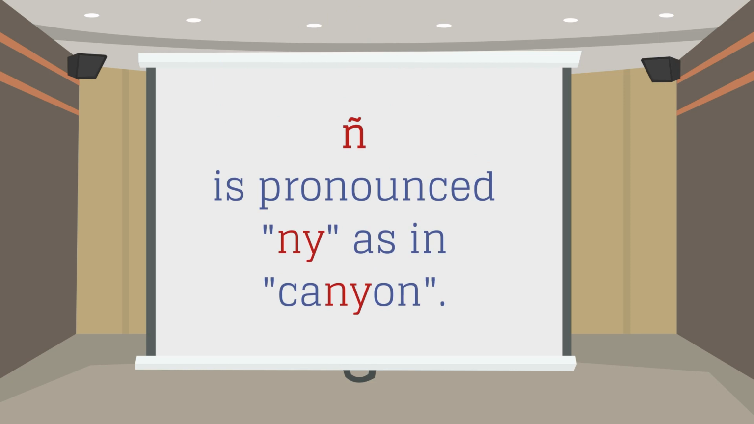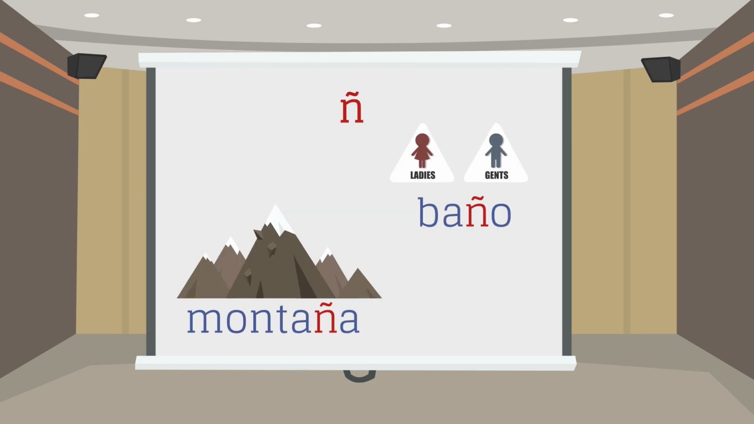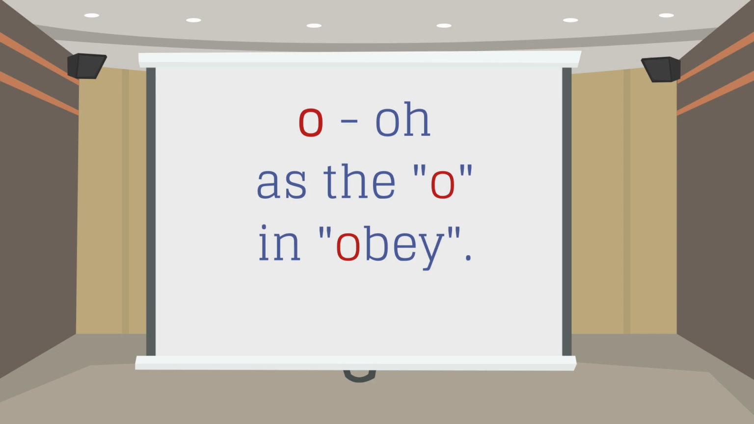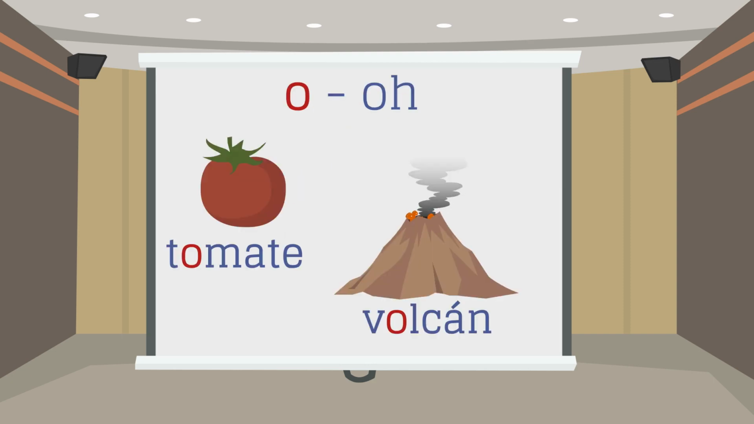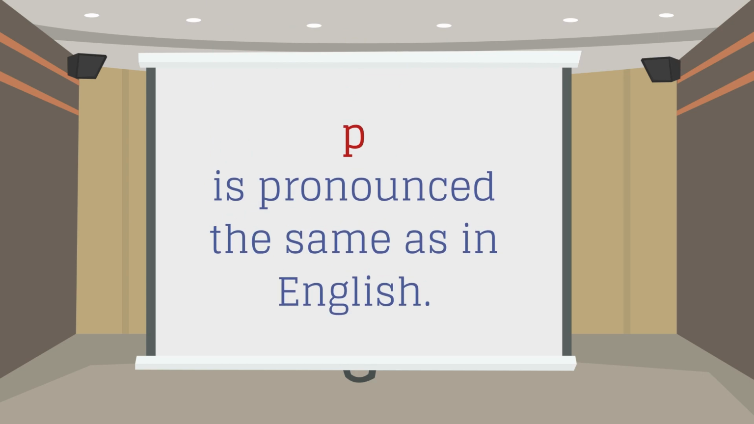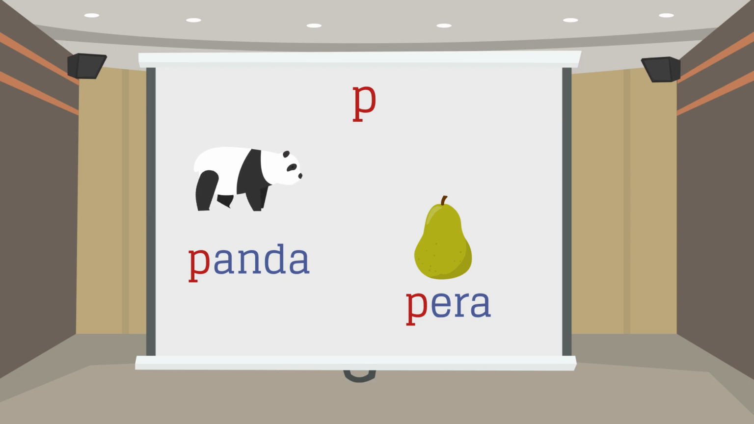Ñ is pronounced ñ, as in canyon. Montaña, baño. O, as the O in obey. Tomate, volcán. P is pronounced the same way as in English. Panda, pera.